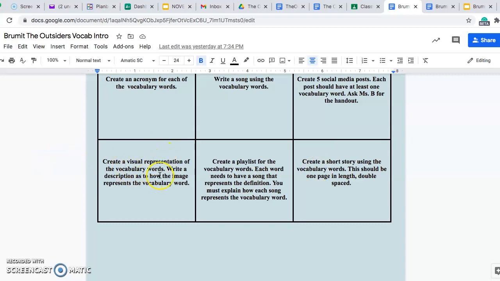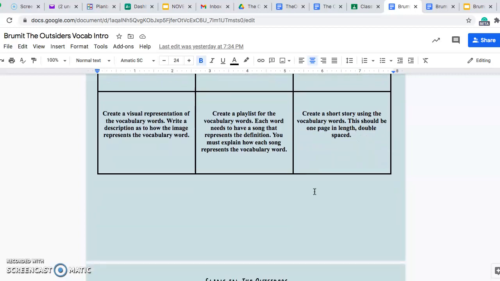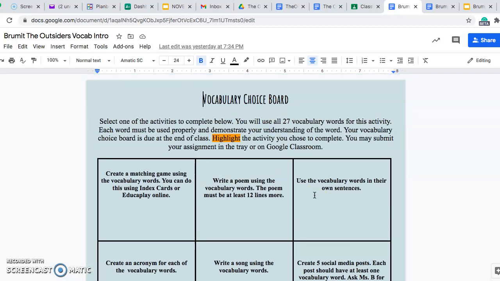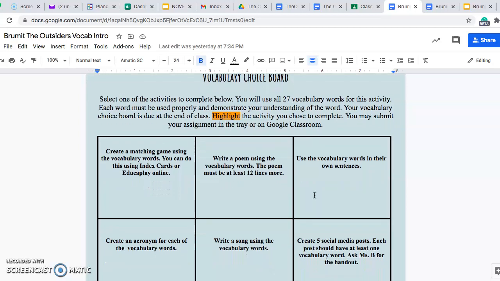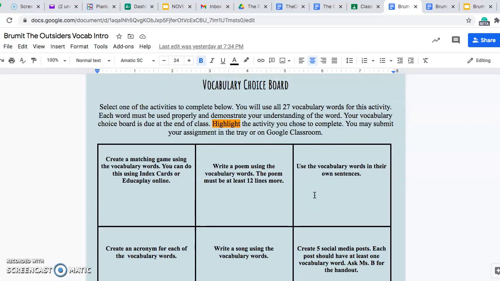Create a visual representation of the vocabulary words. This could be like a scrapbook or something along those lines where you have a picture that represents the word. Create a playlist for the vocabulary words. Each word needs to have a song that represents the definition. Okay, explain how it represents the vocab word. Or if you're feeling creative, you could write a short story using the vocabulary words. This should be at least 1 page in length, double-spaced. And again, you do have all week to complete one of these activities. You do not have to do all of them. You only need to choose one.